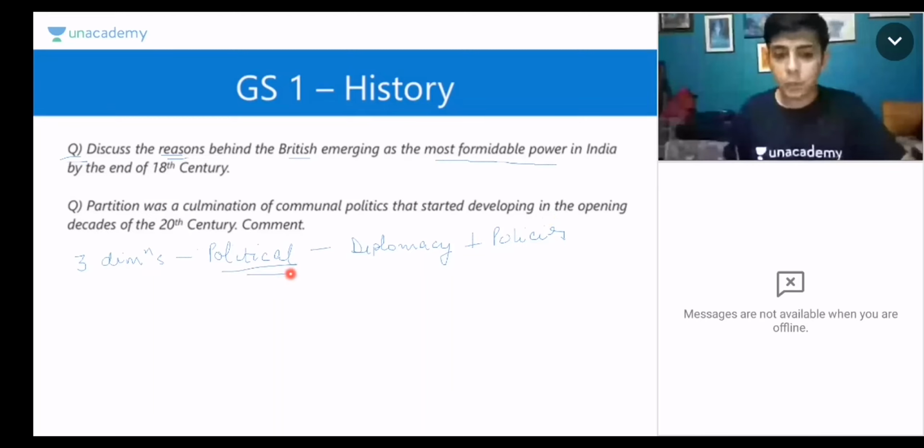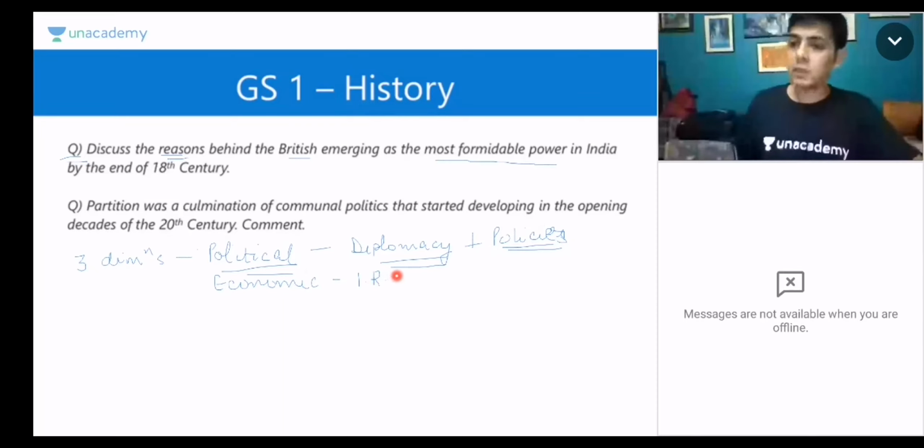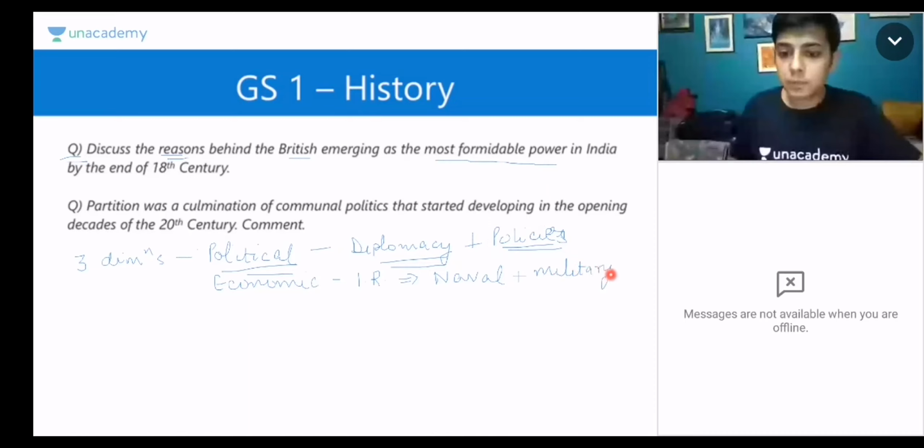So if you think from a political dimension, you will be able to think from these two perspectives. They were able to use diplomacy and policies to weaken the Indian kingdoms that were already there, to get them to fight amongst themselves. Now, if you think from an economic angle, you might know that the industrial revolution had happened in Britain, and that was one of the key reasons that they had a very strong naval and military organization.